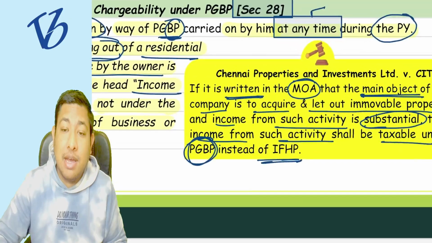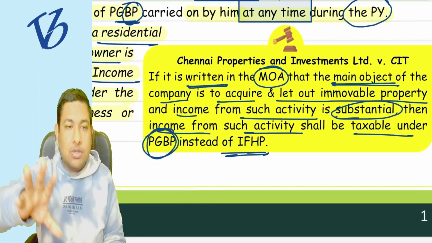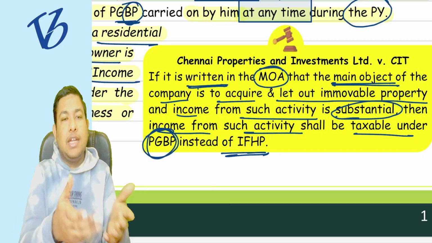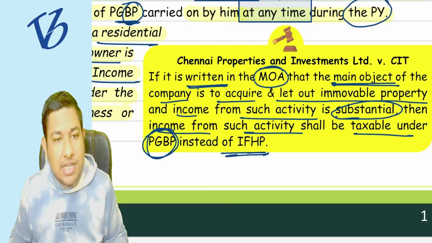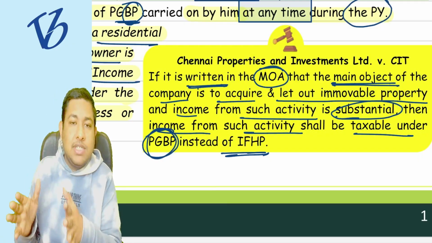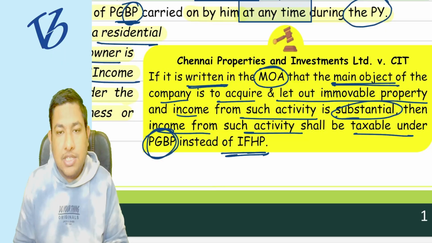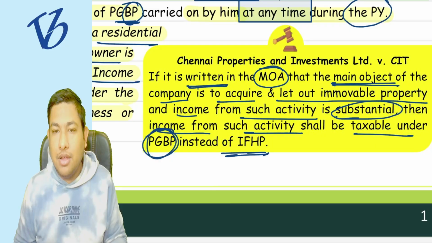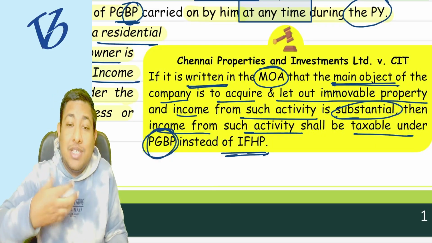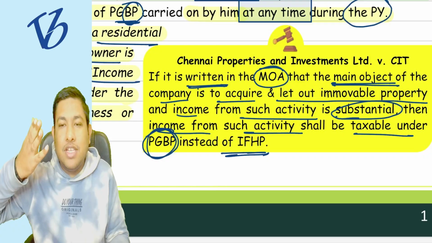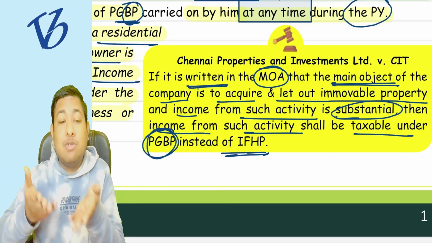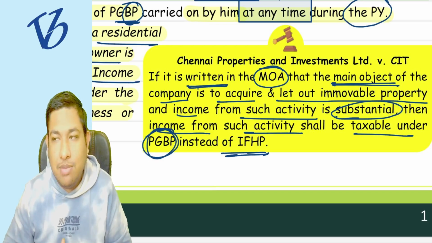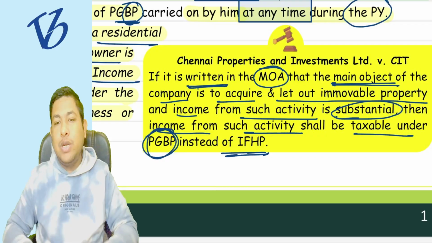But if there is a company whose memorandum of association itself says that it is the main object of the company to acquire and let out the property to a person, and the company's income is substantial from that particular business itself, then it is a business, not house property income. Okay, understood? Because my memorandum of association itself says that it is my main object, it is going to be taxed under the head PGBP.